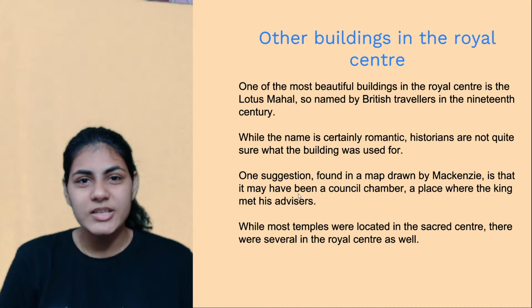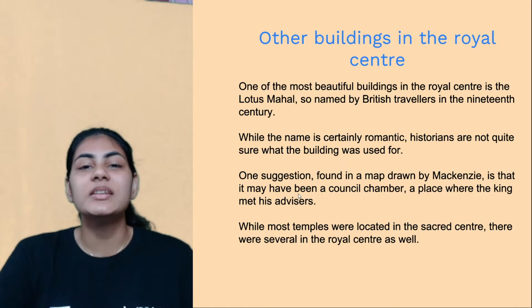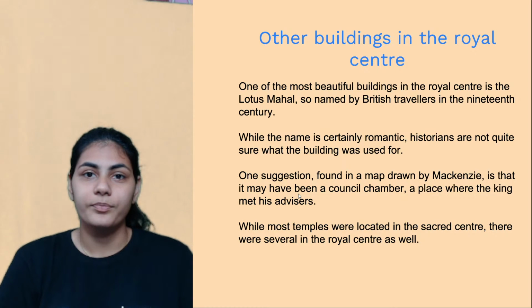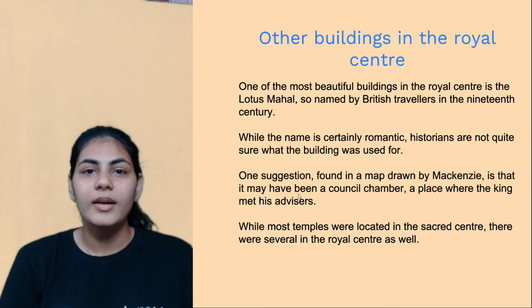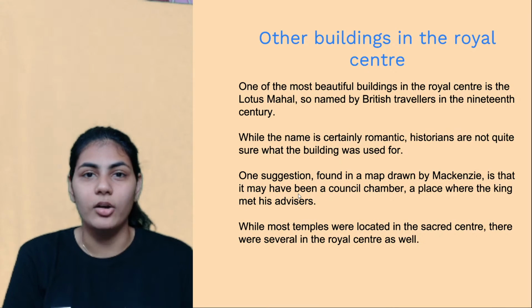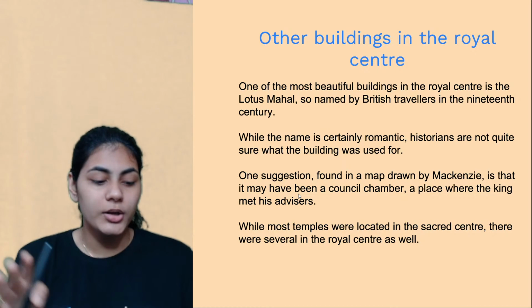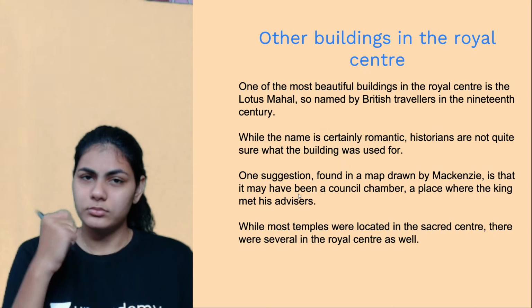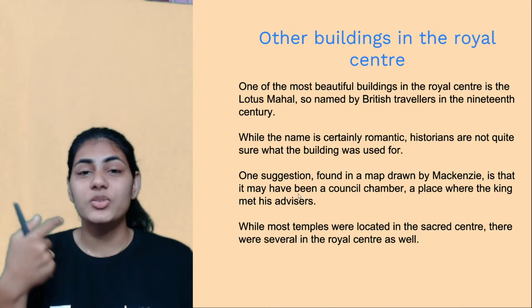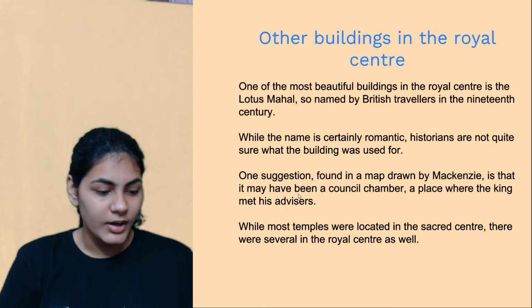What is a council chamber? To put it in very simple words, it's the place where the king used to meet his advisors or courtiers, like an official hall where policies were formulated or laws were designed, right? Again, it's not a confirmation, we do not know it for sure, but it's just one suggestion made by Colin Mackenzie, right?